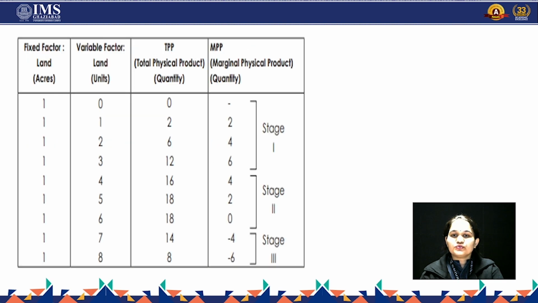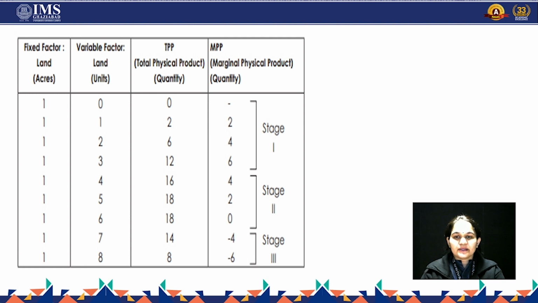Let's go through this table. As we said, there are only two inputs, a fixed factor and a variable factor. The fixed factor is constant, which is 1, in all scenarios. Under the variable factor, the units keep on increasing: earlier it's 0, then 1, then 2, so one unit of the variable is added every time.